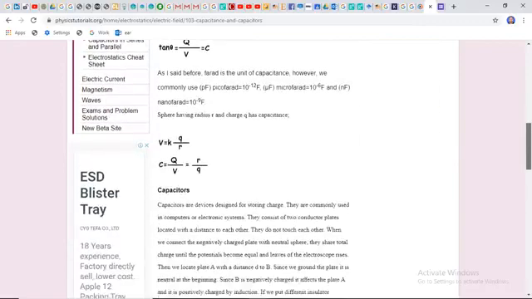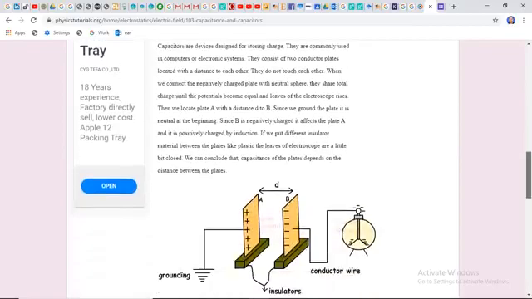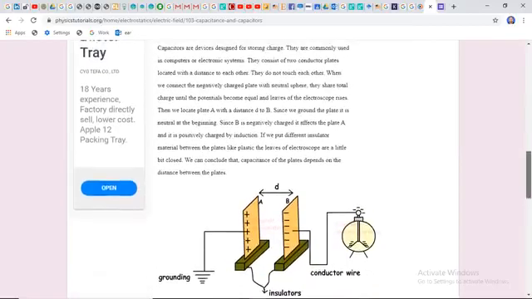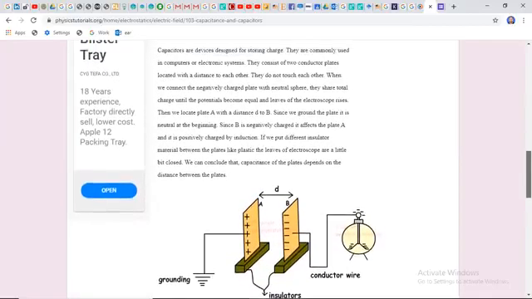So these are the capacitors, which you can see. Now we start with the theory of capacitor. Capacitors are devices designed for storing charge. Sorry, the capacitor is a device which stores electric charge in its plates.